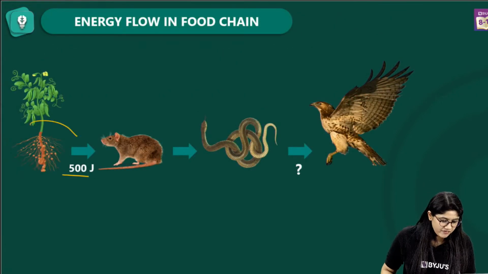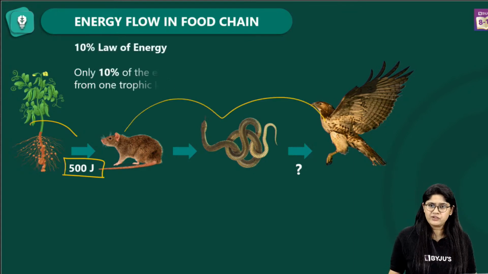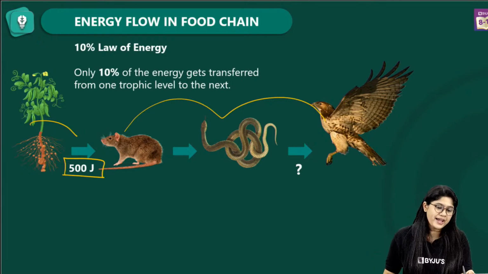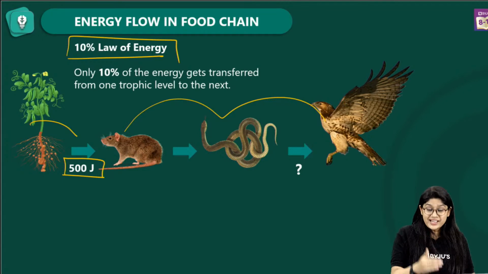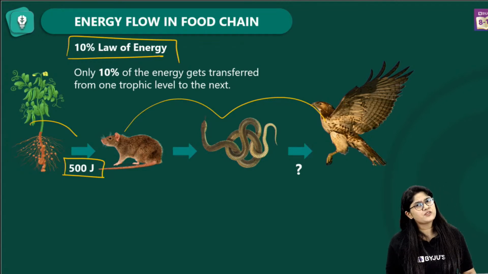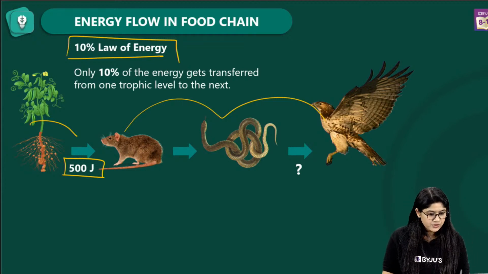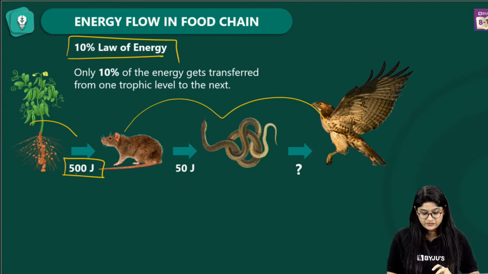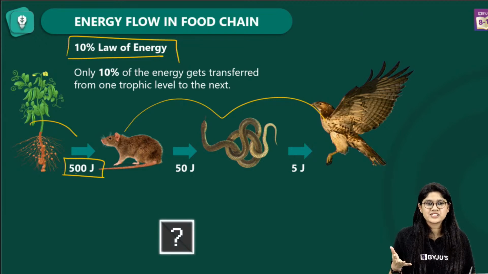Plant is providing 500 joules of energy to rat. We know that we have to just reduce by 10. Remember? By the 10% law of energy, only 10% of the energy will be moving ahead to the next trophic level, and 90% of the energy will be used up. So from here to here, we will have 50 J. From here to here, we will have 5. So the answer is 5 joules. Very good.